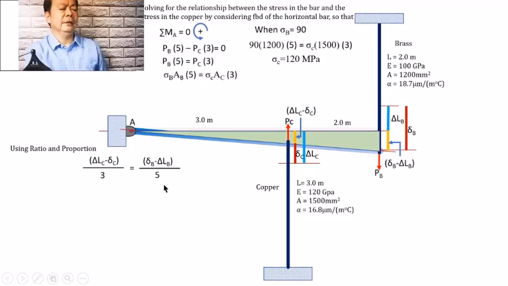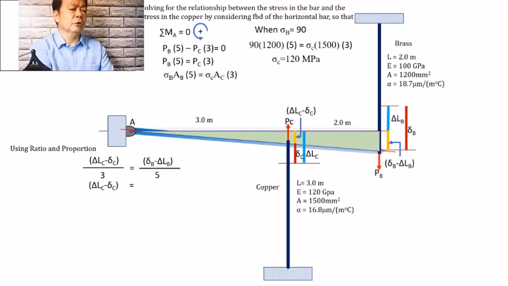So simplifying this, the change in length in the copper minus the deformation due to P in the copper shall be equal to 0.6, because 3 divided by 5 is 0.6, times the quantity deformation on the brass due to the axial load on the brass minus the deformation on the brass due to